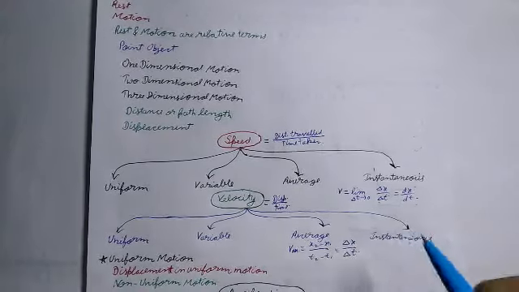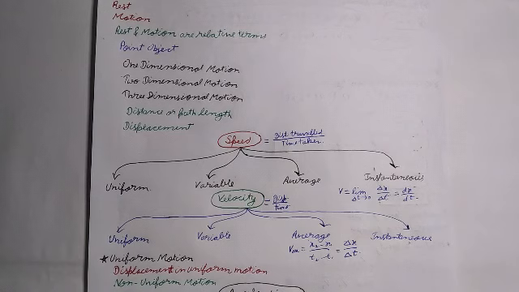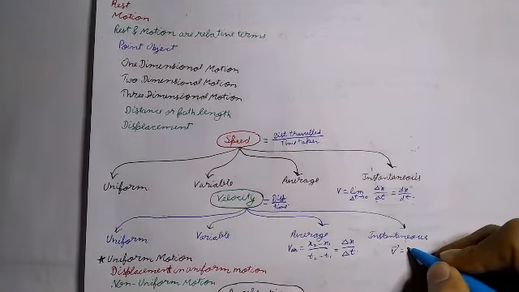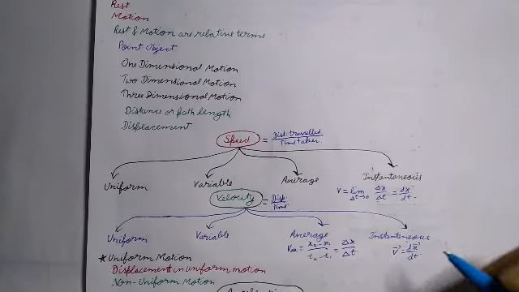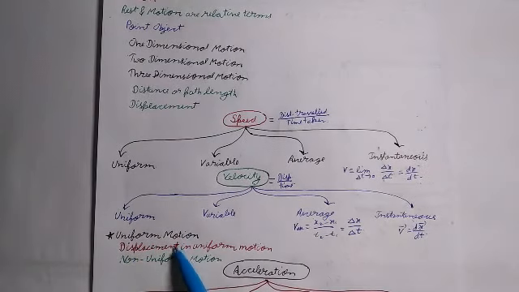And last is instantaneous velocity. The velocity of an object at a particular instant of time or a particular point of its path is called the instantaneous velocity, which will be equal to dx upon dt.